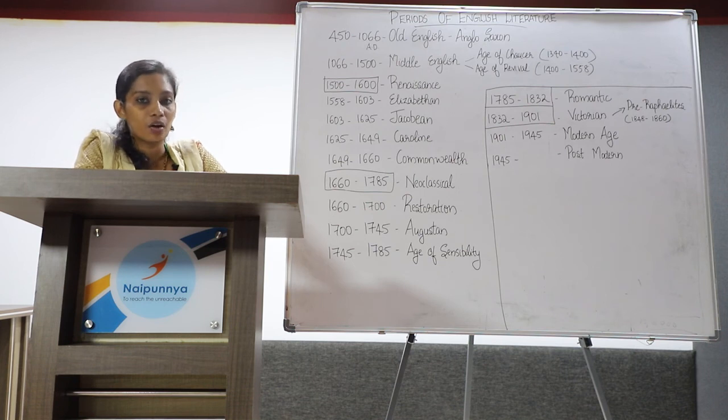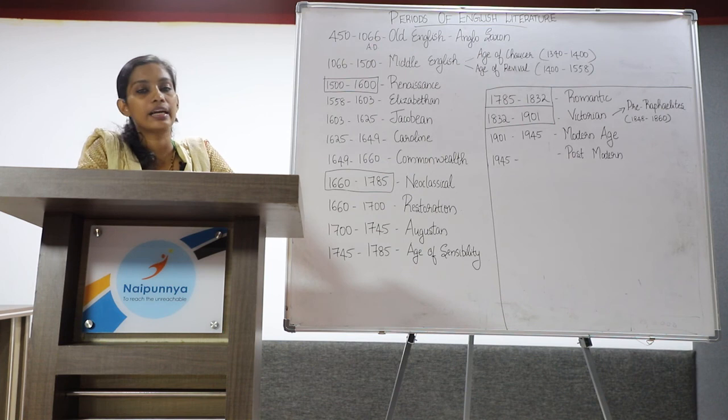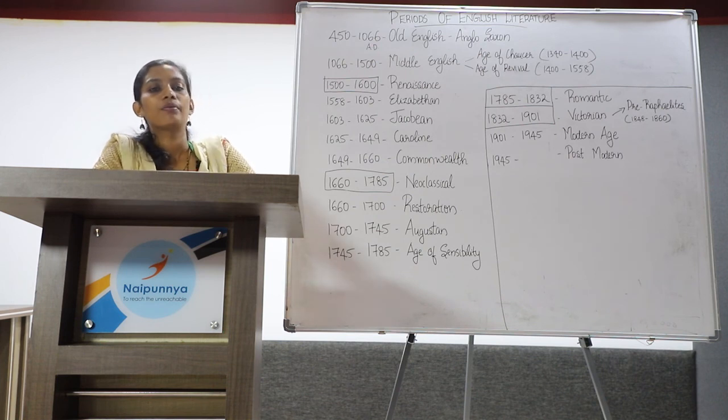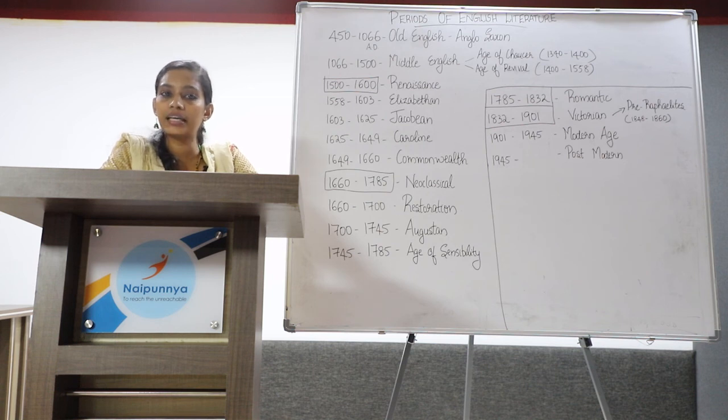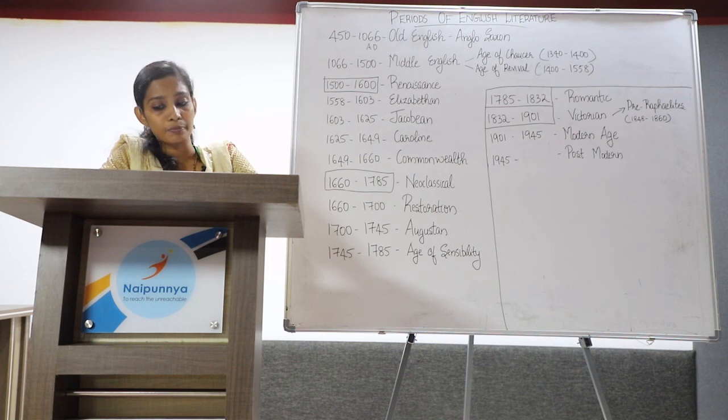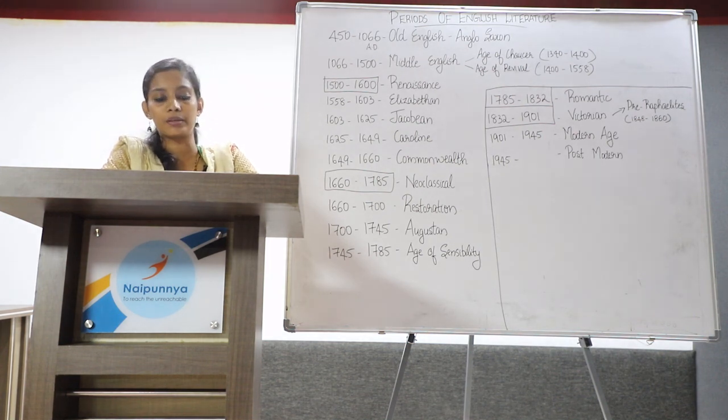Now we are moving on to the modern age, which started from 1901 till 1945. One of the prominent incidents that took place during these years was the First World War. The First World War shook the entire humanity. The horrors that they witnessed during this era made the writers adopt a new style in their writings. It was also followed by Great Depression, and the stock market crashed and it affected the global economy.